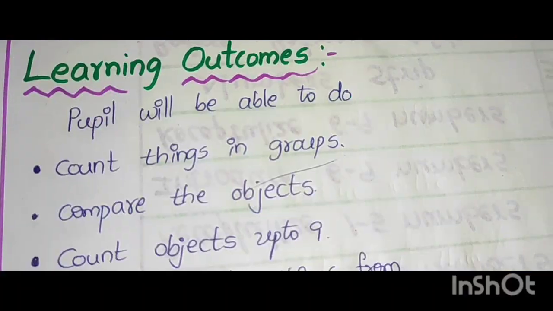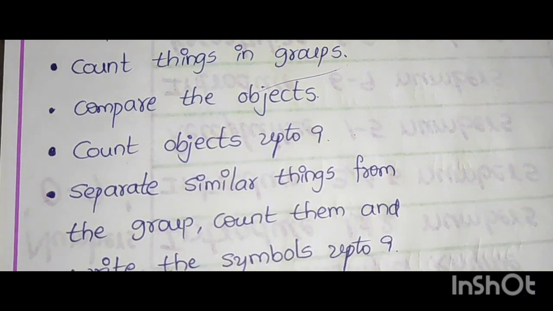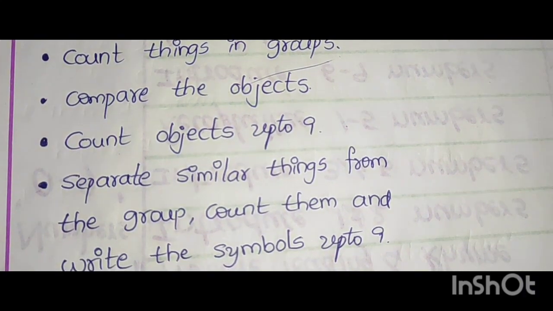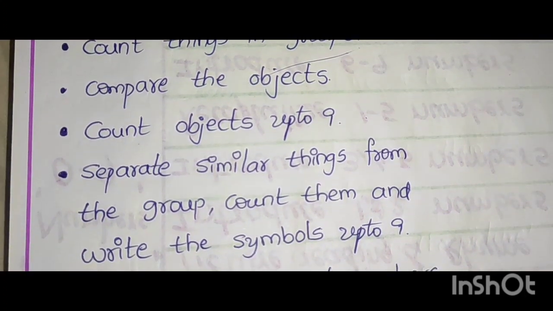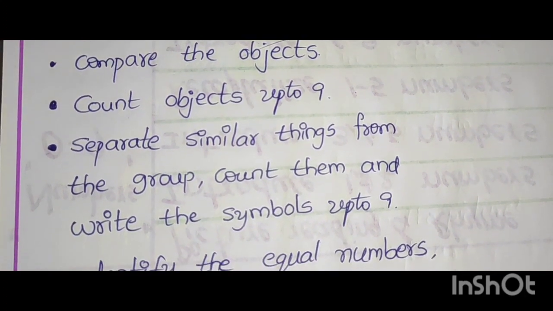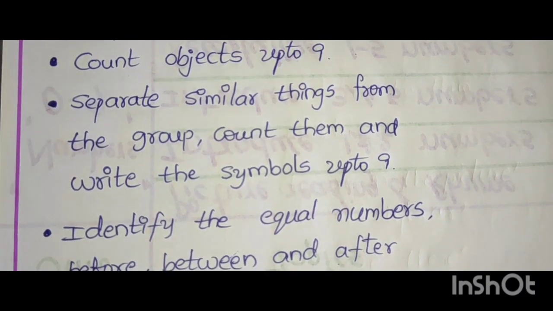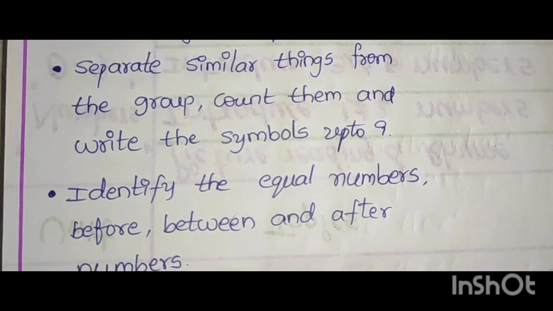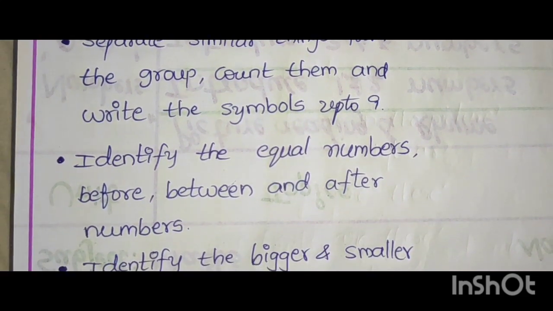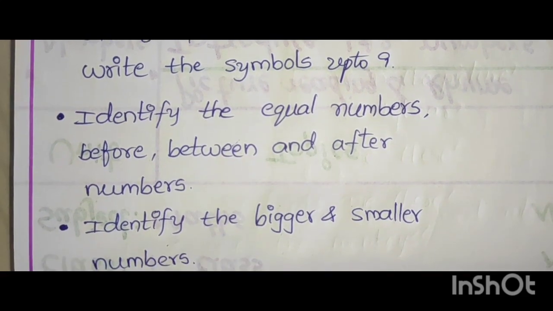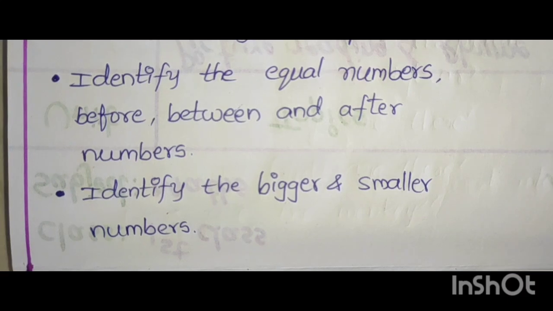Next one, learning outcomes. Children will be able to count things in groups, compare the objects, count objects up to 9, separate similar things from the group, count them and write the symbols up to 9, identify the equal numbers, before, between and after numbers, identify the bigger and smaller numbers. These are the learning outcomes.